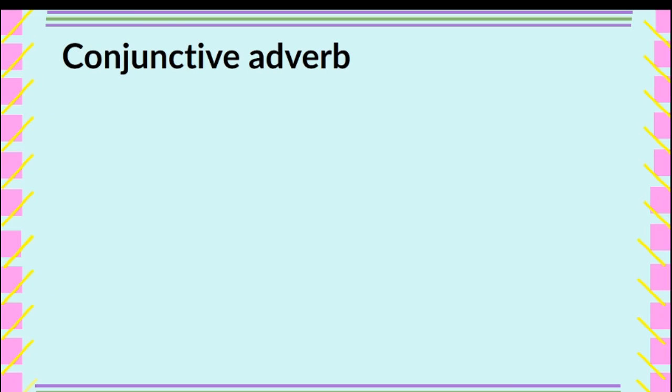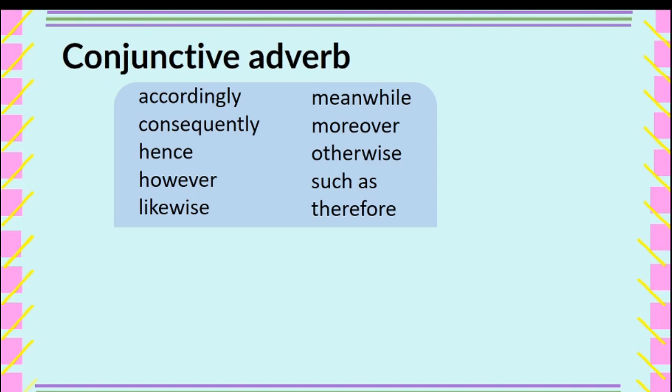And finally, we have conjunctive adverb. From the word conjunction, conjunction is a part of a speech that connects sentences, words, phrases. On the other hand, when we say conjunctive adverb, it connects independent clauses. And we can possibly use any of the following, although there are still other examples of it. Let me read. Accordingly, consequently, hence, however, likewise, meanwhile, moreover, otherwise, such as, therefore.